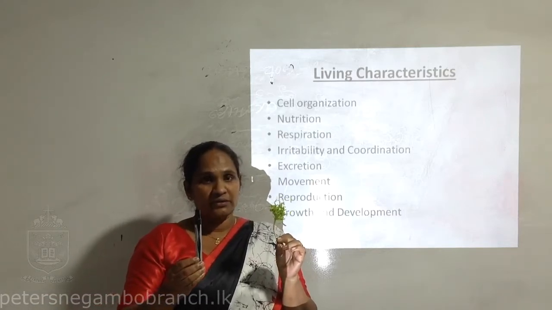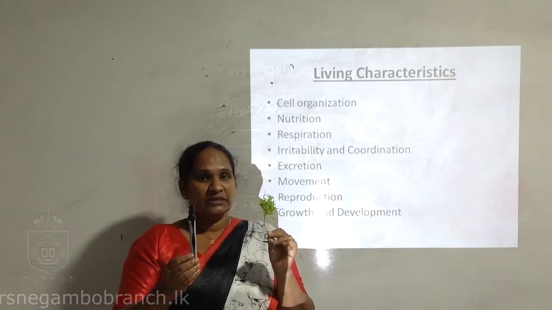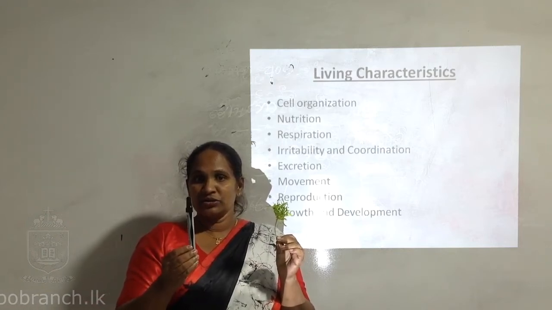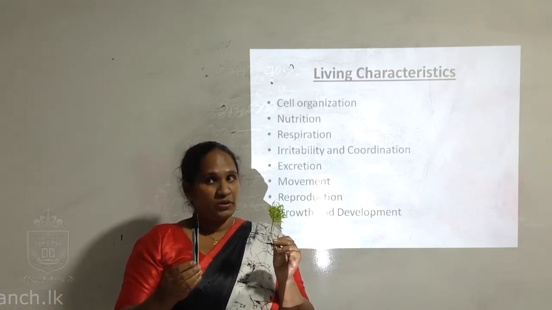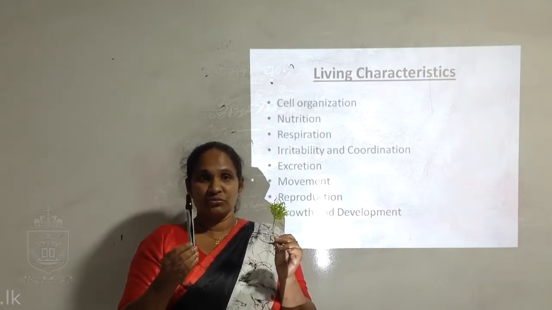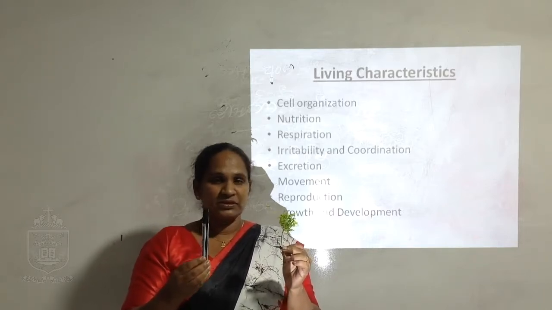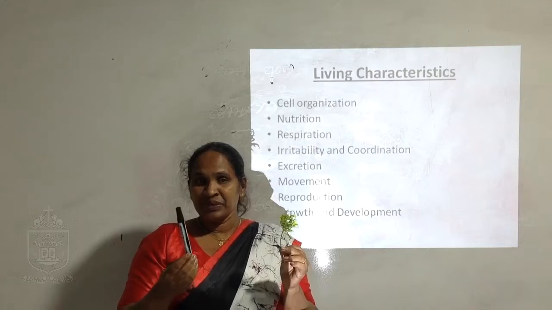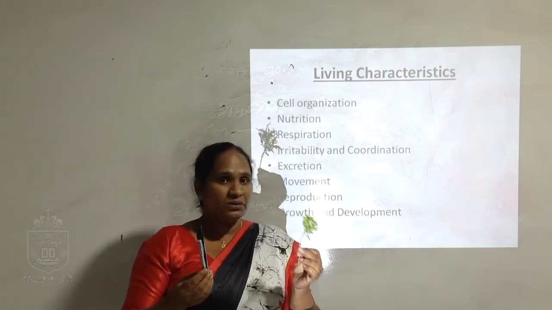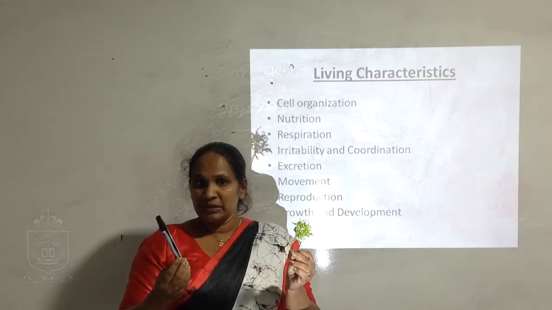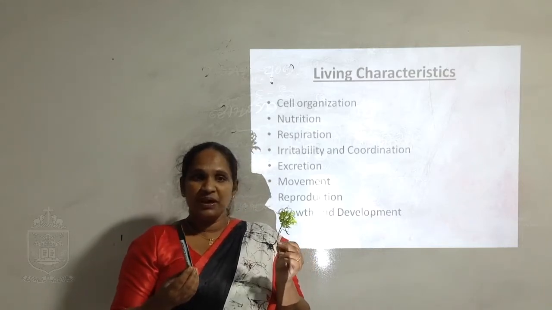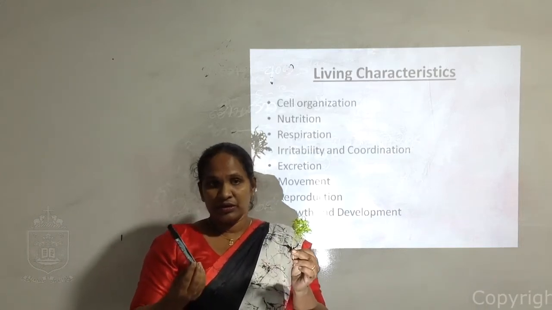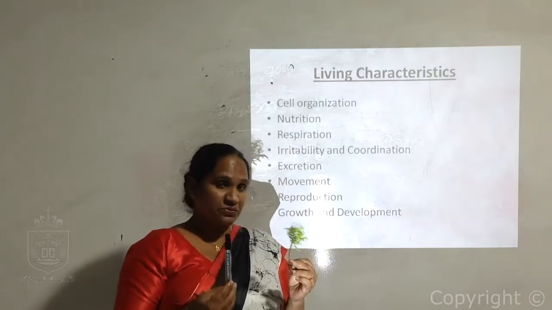The plant can move. The slight movement is shown by the plant, and the pen cannot move. If we need to take this pen from one place to another, there should be a person to take it. This plant is growing, but this pen is not growing. This plant can do reproduction, but the marker pen cannot. This plant does respiration, but this pen cannot. There are differences between these two.